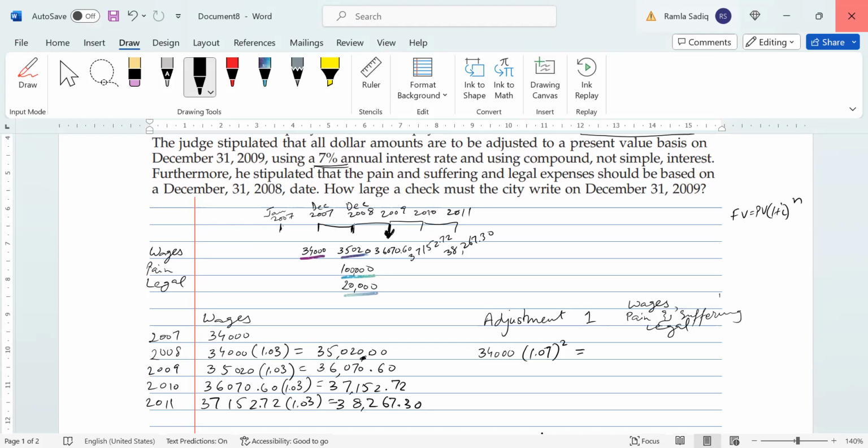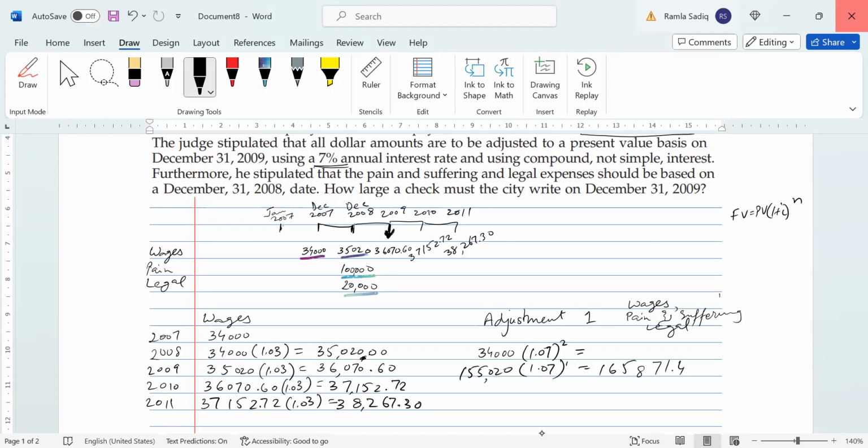And then we're going to take our total amount over here, and that's 35,020. Let's go ahead and put that into a calculator. So we'll take our 35,020, we'll take our 100,000 and our $20,000, and that gives us a total amount of $155,020. This will be compounded at 7%, and all of this gets compounded for 1 year to shift forward to the timeline in 2009. So when we multiply that by 1.07, we get 165,871.4.